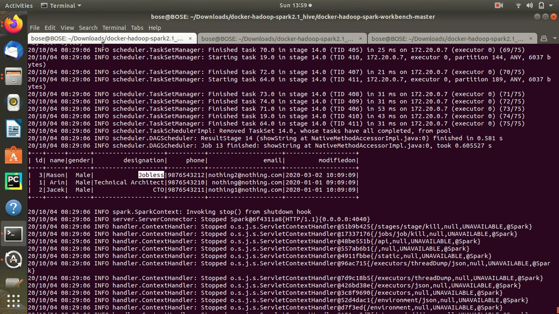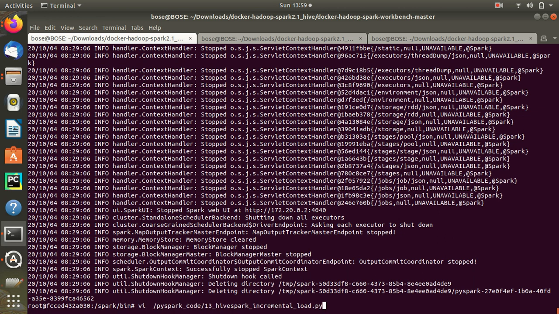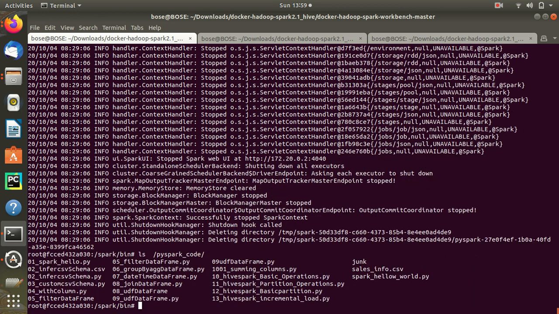Okay, so today the things we covered were basically the Hive operations, basic operations till partition, and incremental load also. There can be other things, like normal partition, which you can also do in Spark. I will just show it. That will create in the environment, but you cannot run a select and all, right?